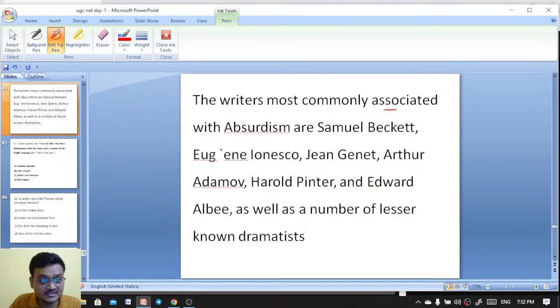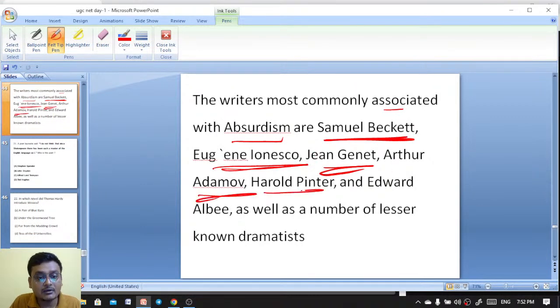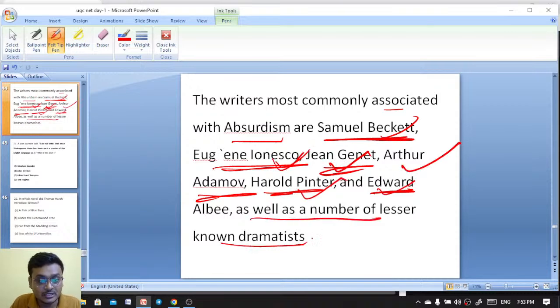Writers most commonly associated with absurdism are Samuel Beckett, Eugene Ionesco, Jean Genet, Arthur Adamov, Harold Pinter, Edward Albee, as well as a number of lesser known dramatists.